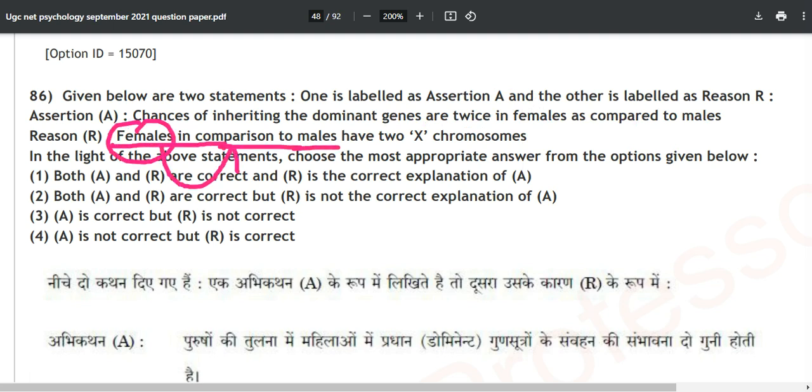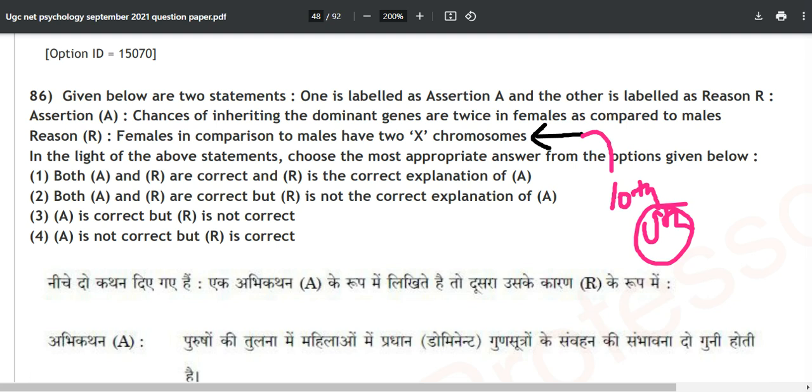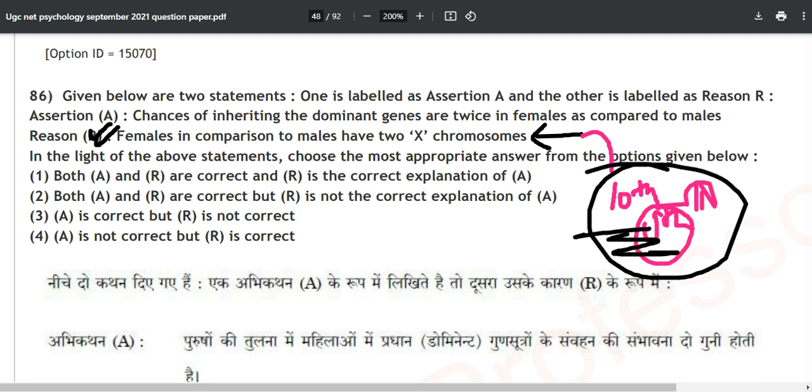Females in comparison to males have two X chromosomes. So tell me, is this a question of your psychology, or is it a question of your basic biology of 10th, ninth, or maybe 11th class? Whatever year it can be, it is a basic statement from this class level.